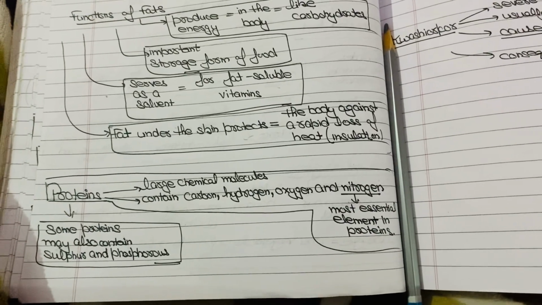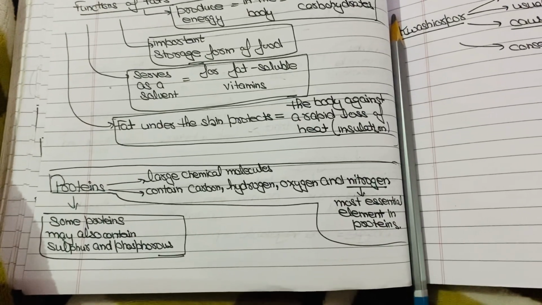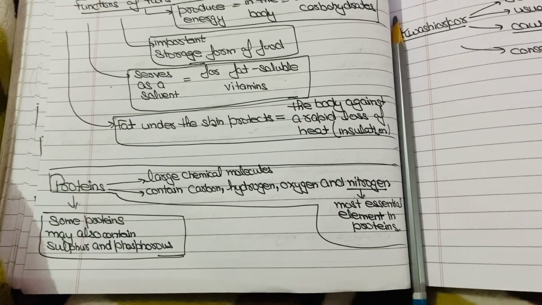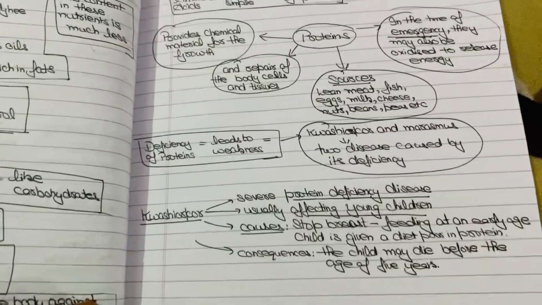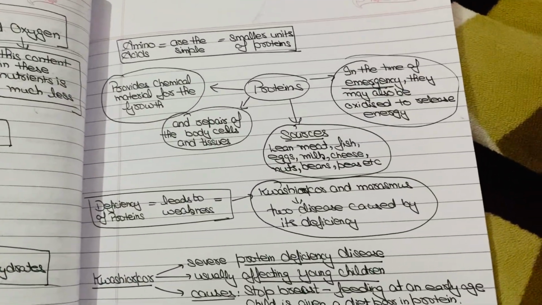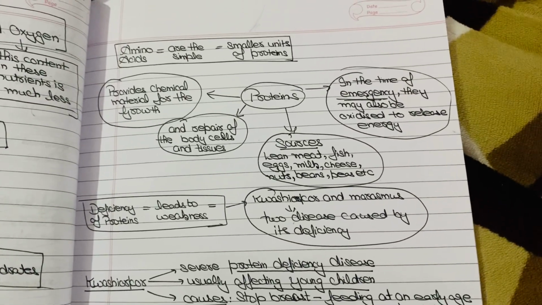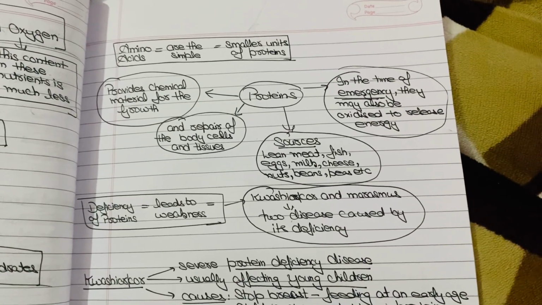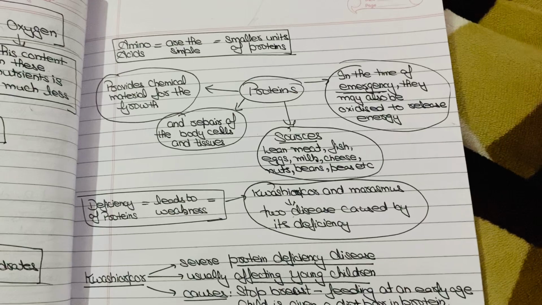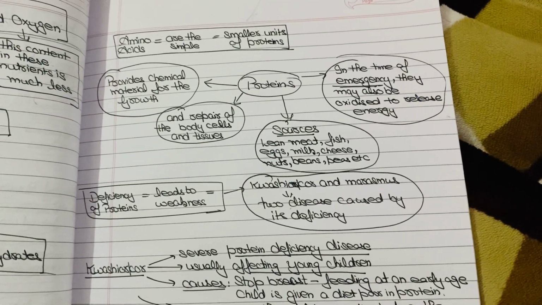Some proteins may also contain sulfur as well as phosphorus. Amino acids are the simple units of protein. So what are the simple smaller units of protein? These are amino acids. Now let's move on to the functions, what protein does in our body.